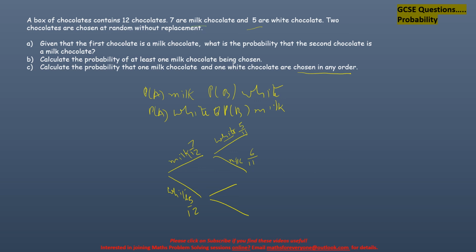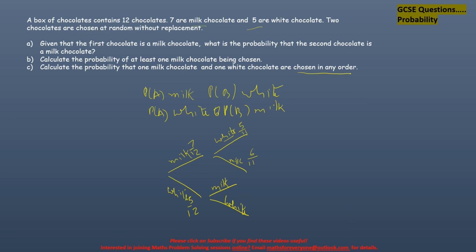The next one is white, so once white is picked, the next one can be a milk or a white.